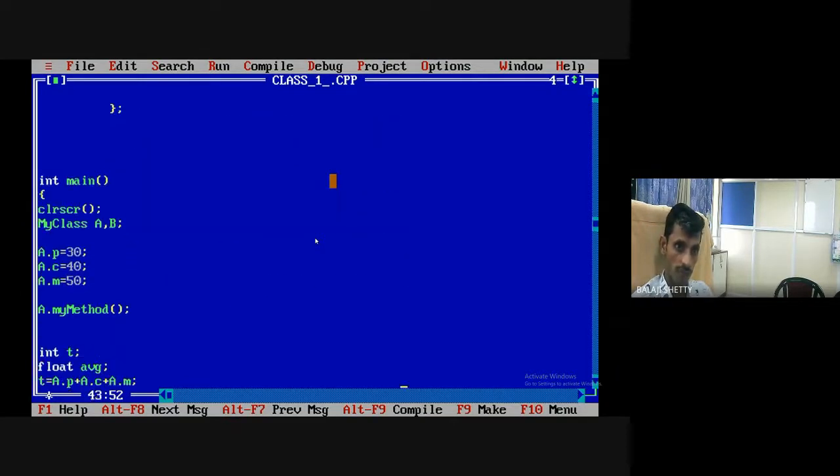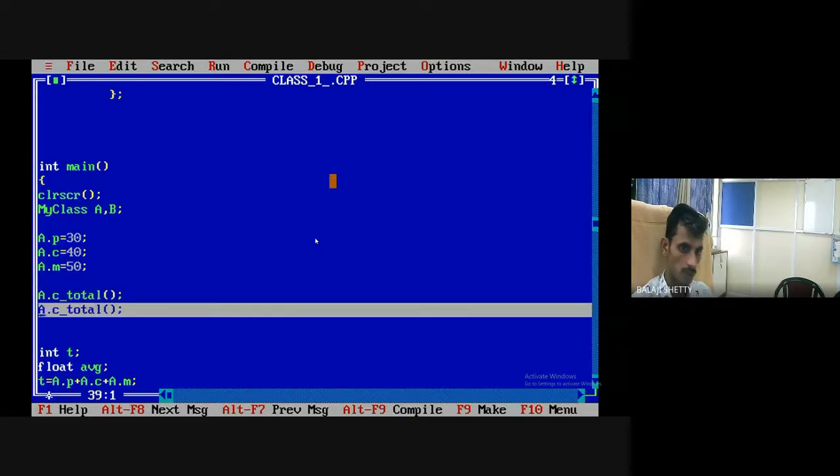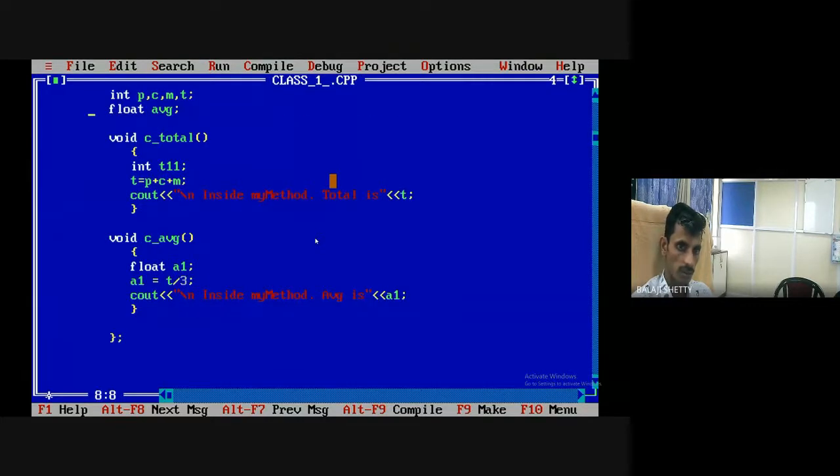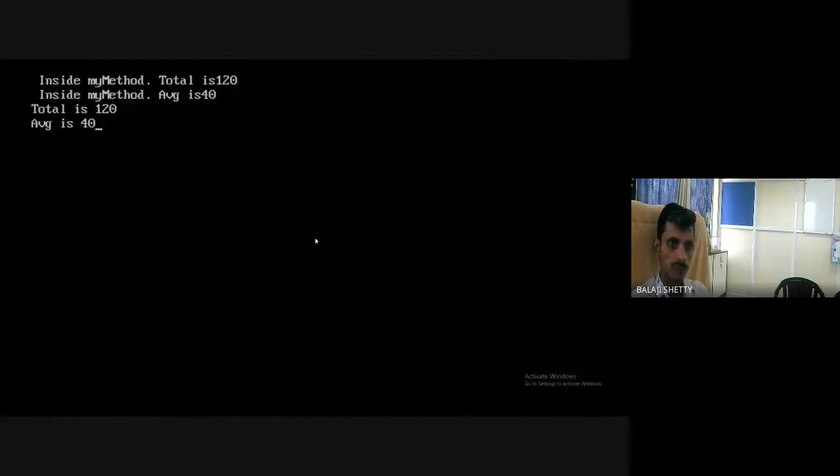Calculate total, calculate average. Now call the function: A dot calculate total, A dot calculate average. Total, average. What will happen? Tell me. I'm calculating total with the help of this function, and calculating average with the help of this function. Now run the code. Clear?